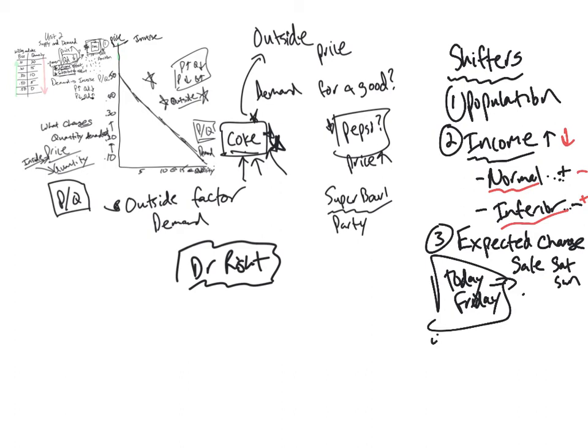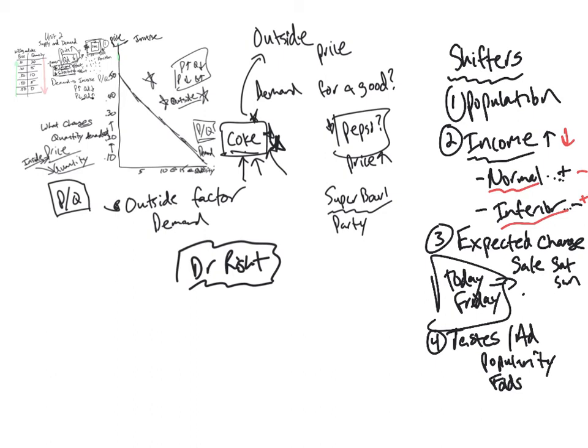The fourth one has to do with people's tastes. All right. Sometimes advertisements. Why do they run ads during the Super Bowl? Well, they want people to buy their good. And it might change people's preferences for different things. It might change the popularity of a good. Okay. Sometimes there are fads, where things go in and out of popularity. All right. So these sorts of changes are going to change the demand for a good.